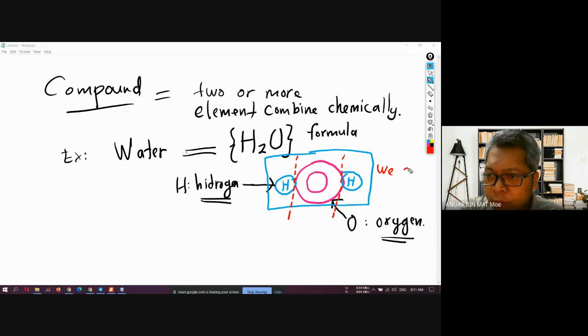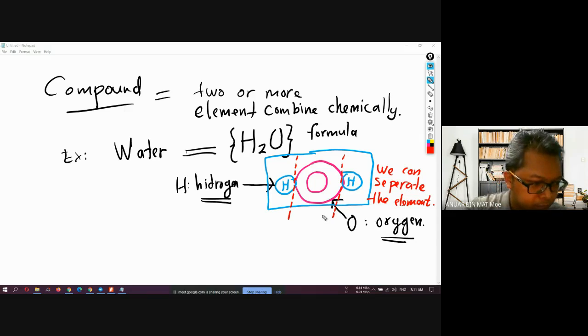We can separate the elements. If we want to take out the hydrogen from the water formula, yes, we can. But an element we cannot.